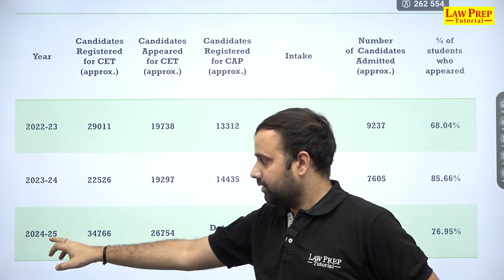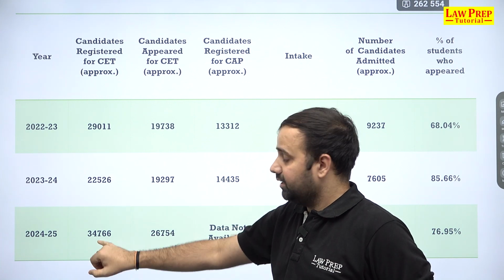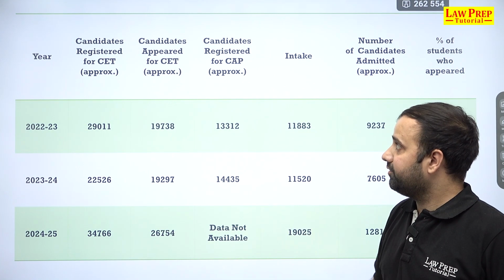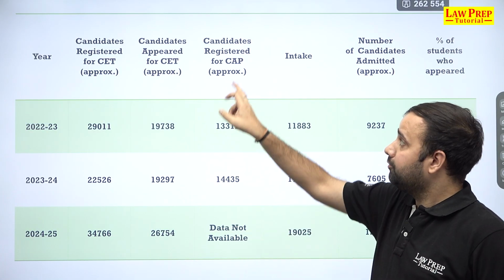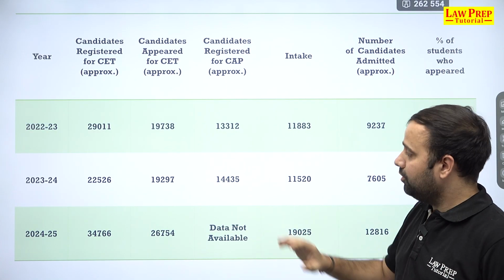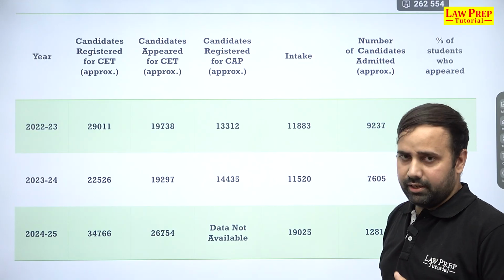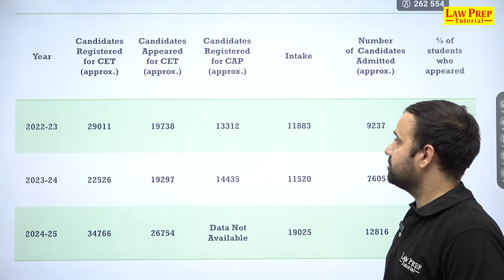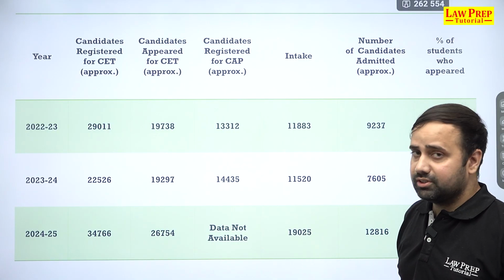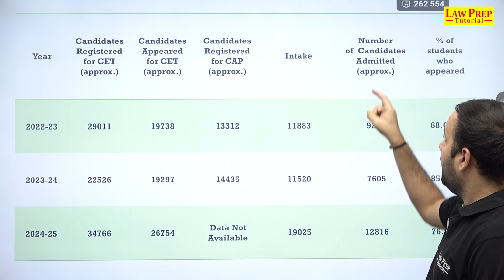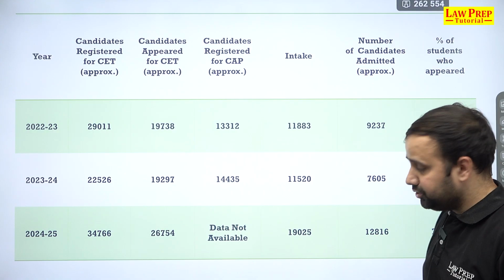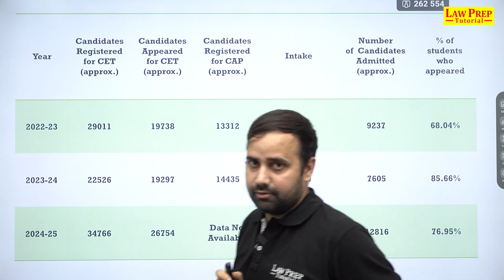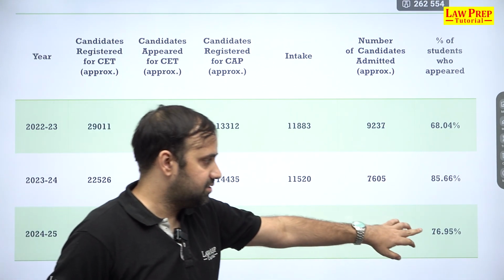Then talking about the recent year, which is 24-25, last year, we had 34,766 aspirants, out of which 26,754 appeared for CET. For CAP, which is the common admission process, we do not have sufficient information available for that. MHCET has not made it available how many students actually registered themselves for common admission process. But if you talk about the intake, it was 19,025 and the number of candidates who actually took admission, that was 12,816. And the percentage of students who appeared for MHCET, that was 76.95%.